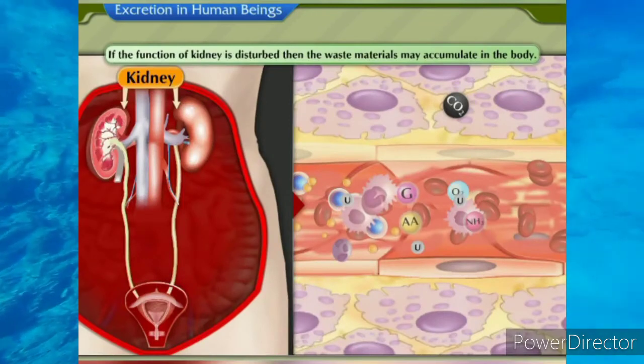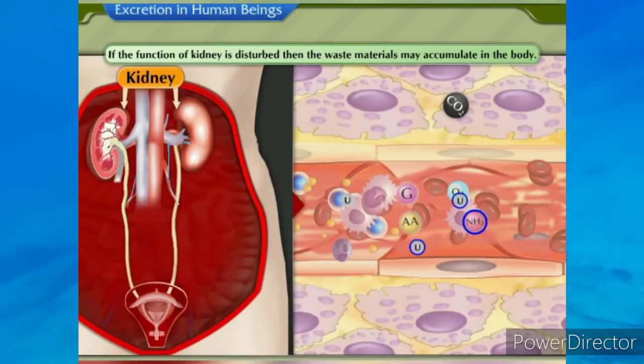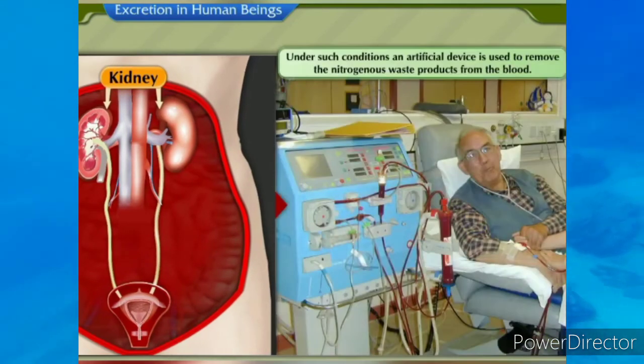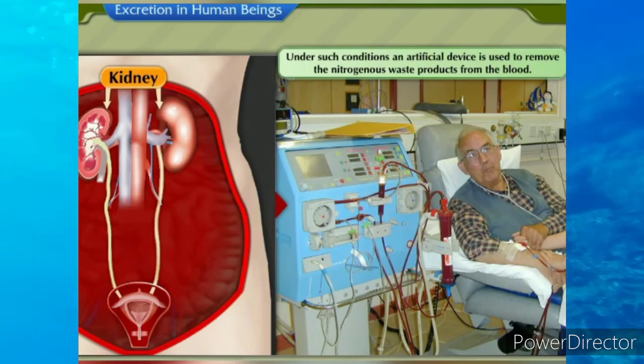If the function of kidney is disturbed, then the waste materials may accumulate in the body. Under such conditions, an artificial device is used to remove the nitrogenous waste products from the blood. This process is called dialysis.